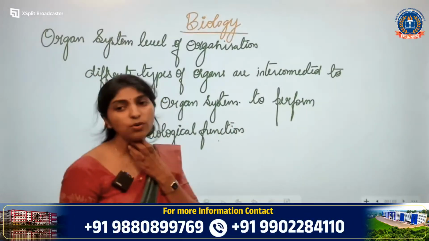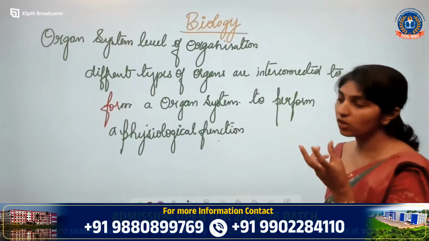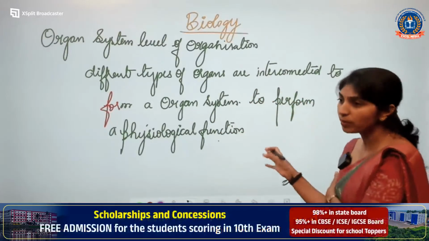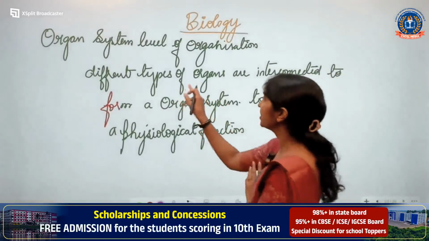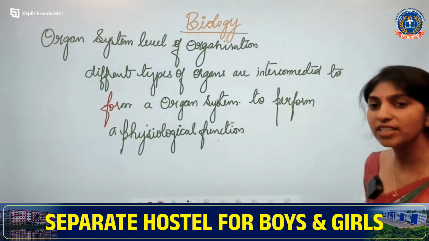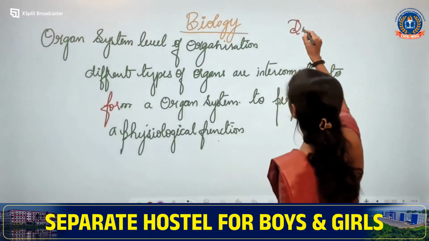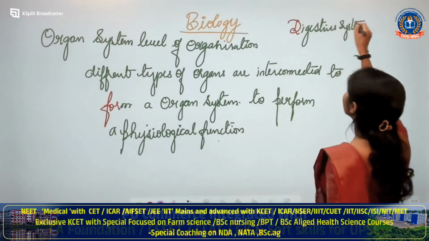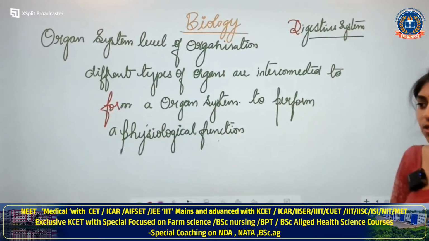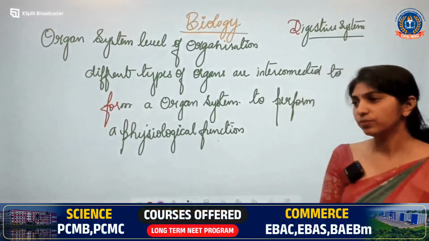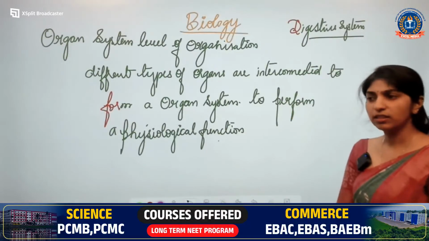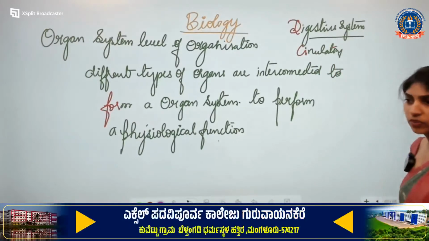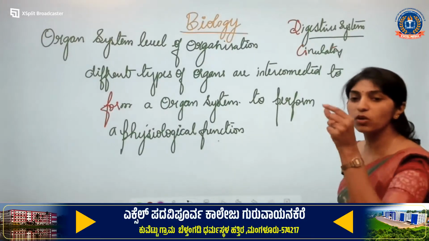Different types of organ. Now, can I say digestive system, or you can say organ associated to form a functional system which has a physiological function? That is also correct, but let us move to the basic first. The different types of organs are interconnected. Now, if I take a digestive system, can we say it is one of the organ system? Digestive system is one of the organ system. Yes? Yes. Can I say circulatory system is one of the organ system? Or whether this is made up of individual organ or different organs.